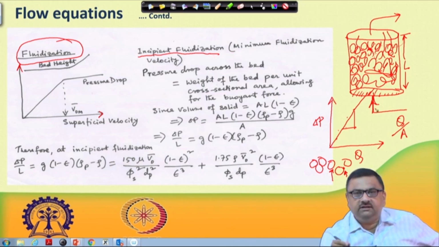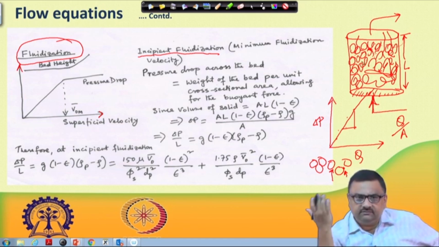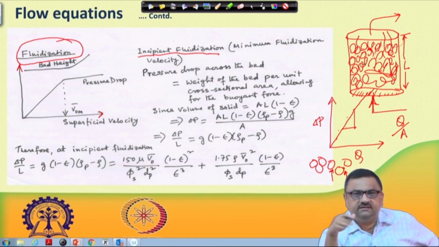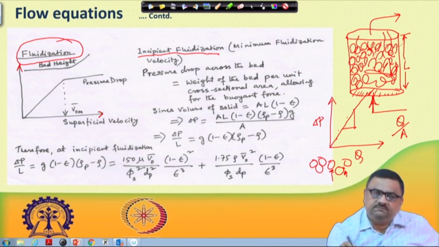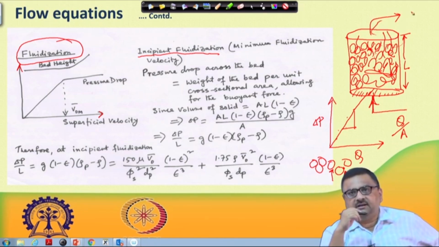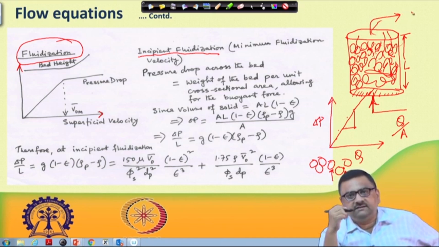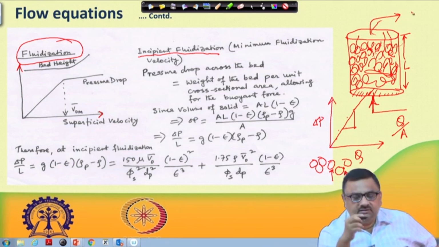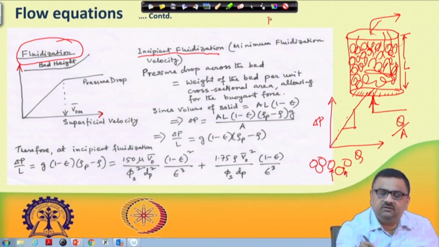If you continue to increase the flow rate, you will see this bed expanding and there would be movement of these solid particles. And what is the end of it? If you continue to increase the flow rate further, these particles will simply be carried downstream. They will go out of the system, and this is one technique used in a process known as pneumatic conveying.